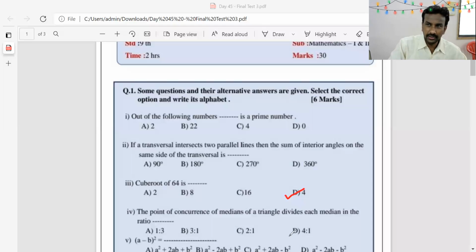But in fourth example, which is the correct answer? Concurrence of medians is 2:1. It divides. This is the correct answer. You have to write down C 2:1. Okay.